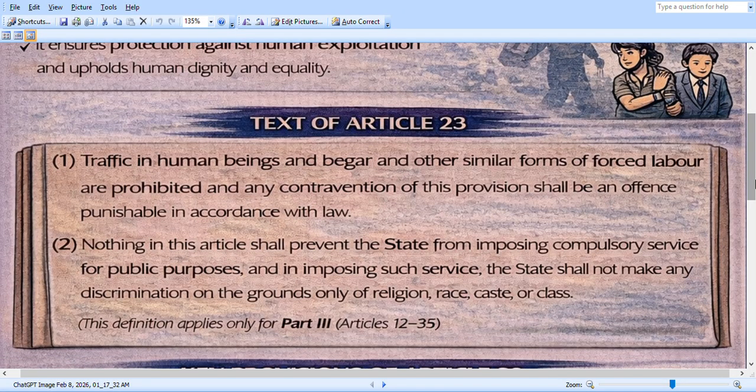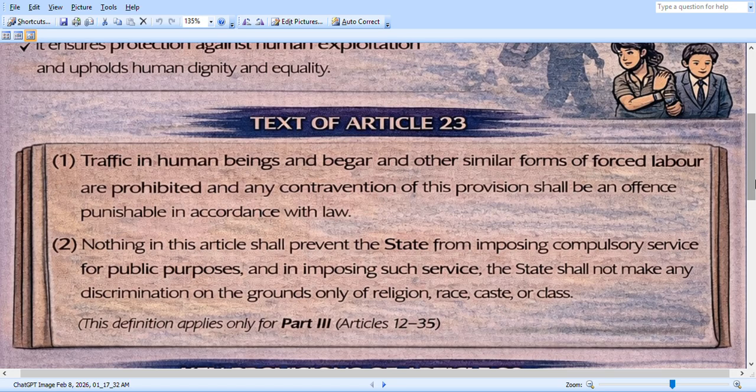Article 23, definition 1: traffic in human beings and beggar, and other similar forms like forced labor or prostitution are prohibited, and any contravention of this provision shall be an offense and punishable in accordance with law.